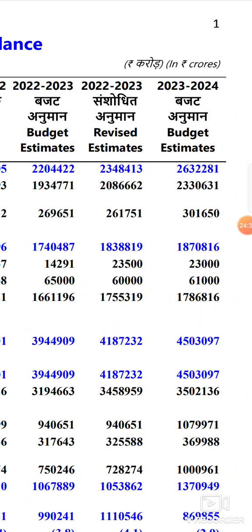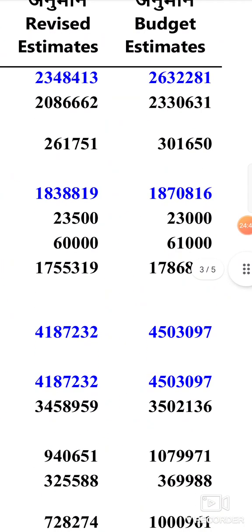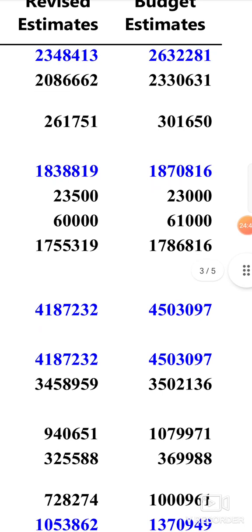See, from 45 lakh 3097, if you reduce this 26 lakh 32,281, and if you reduce this 23,000 and 61,000, you will be left with 17 lakh 86,816. That amount only, exactly that amount, the government will also borrow.